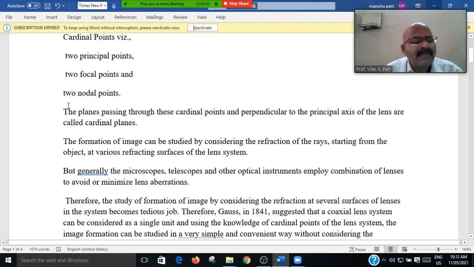Okay, the plane passing through the cardinal point and perpendicular to the principal axis. The principal axis is the central line.